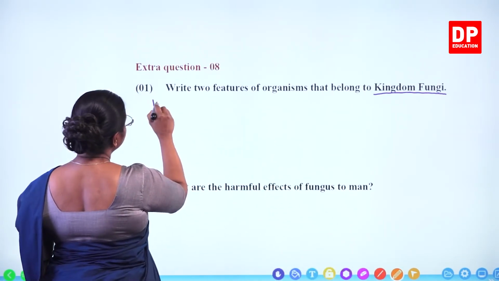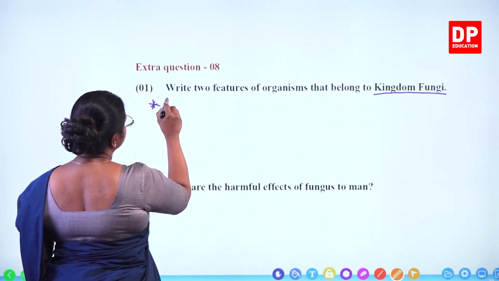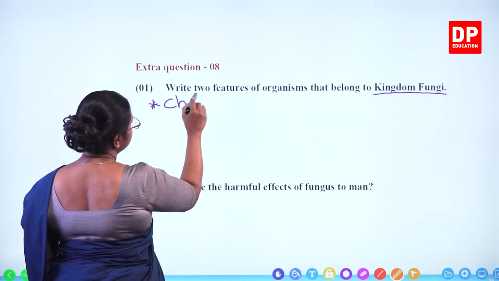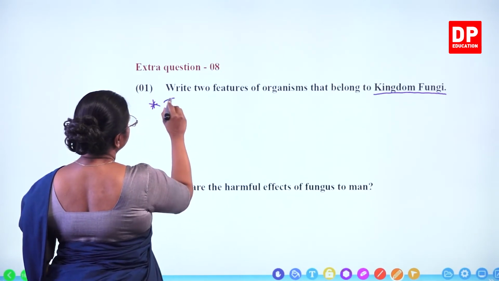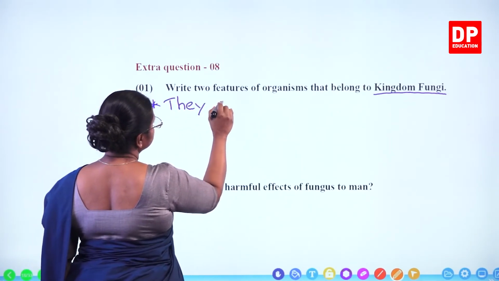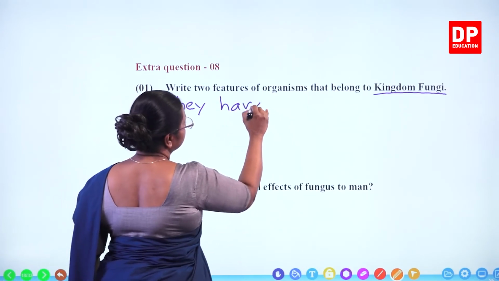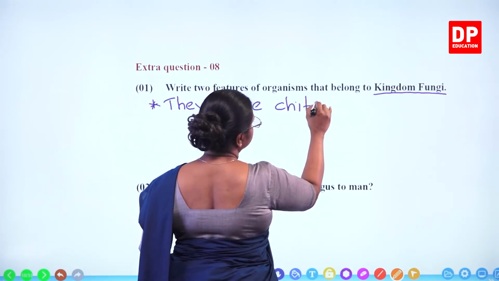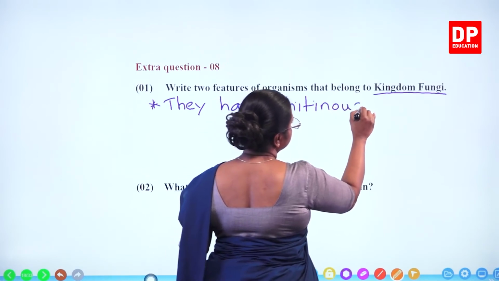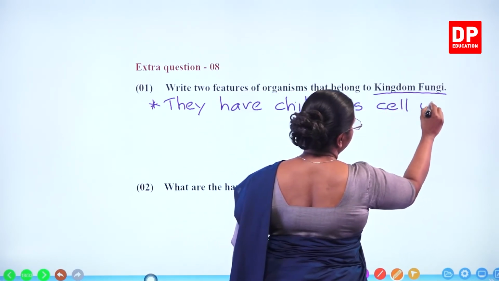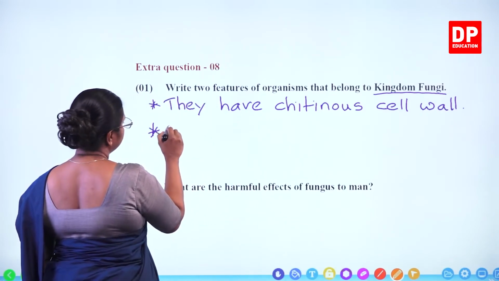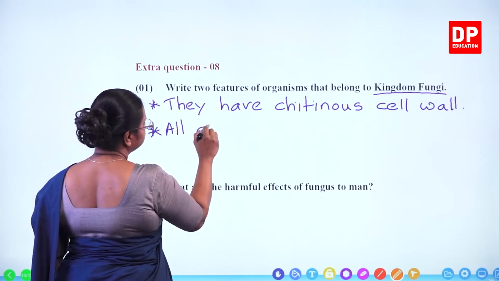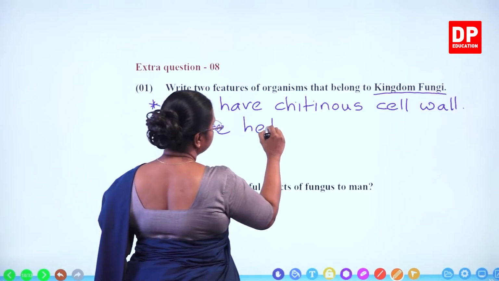One, I will say they have a chitinous cell wall, and also we can say all are heterotrophic.